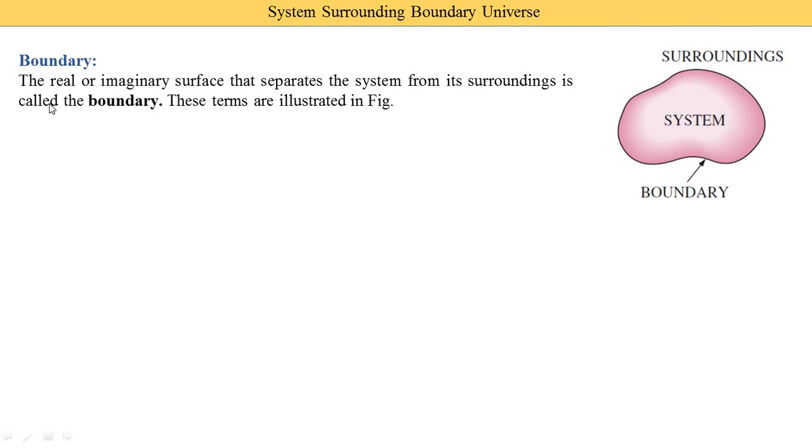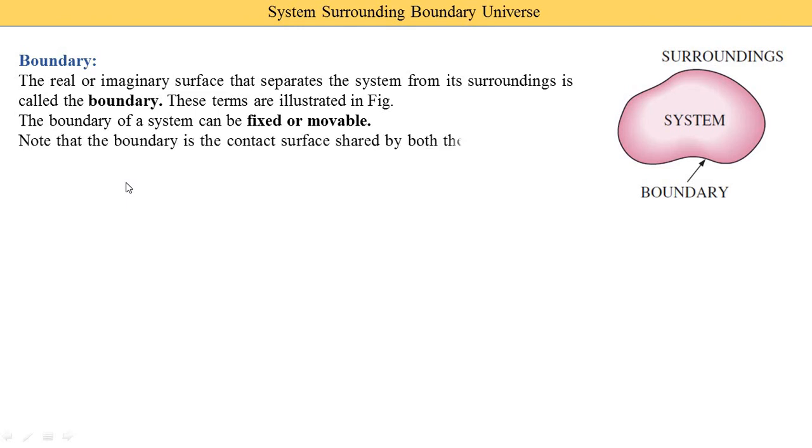It means one real or imaginary surface that separates the system and surroundings, as shown in this figure. In this image, this is the system, and outside the system there is the surrounding. There is one surface, this black colored line, and it is called the surface. This surface separates the system and the surrounding, and that is called the boundary. The boundary of a system can be fixed or movable. It means the boundary is fixed in some cases and movable in others.